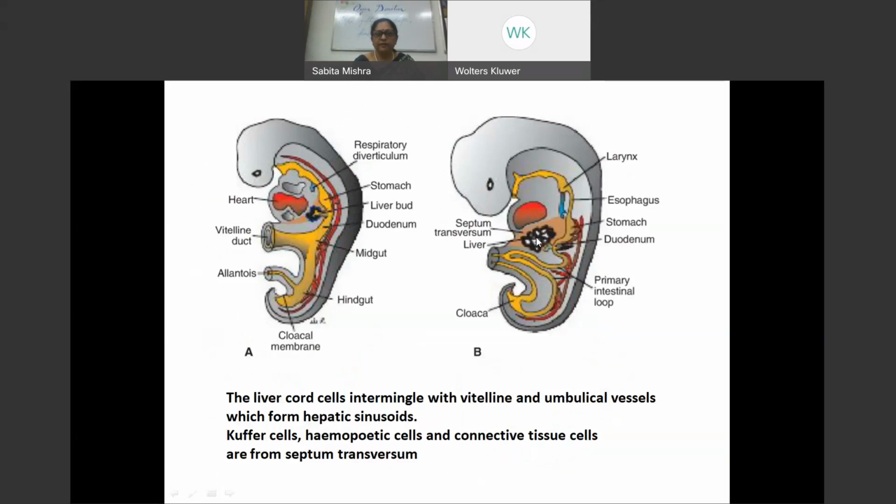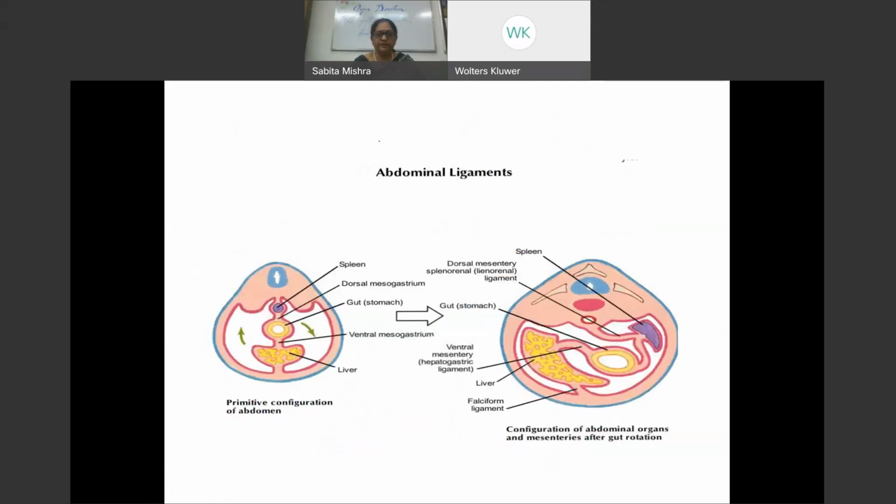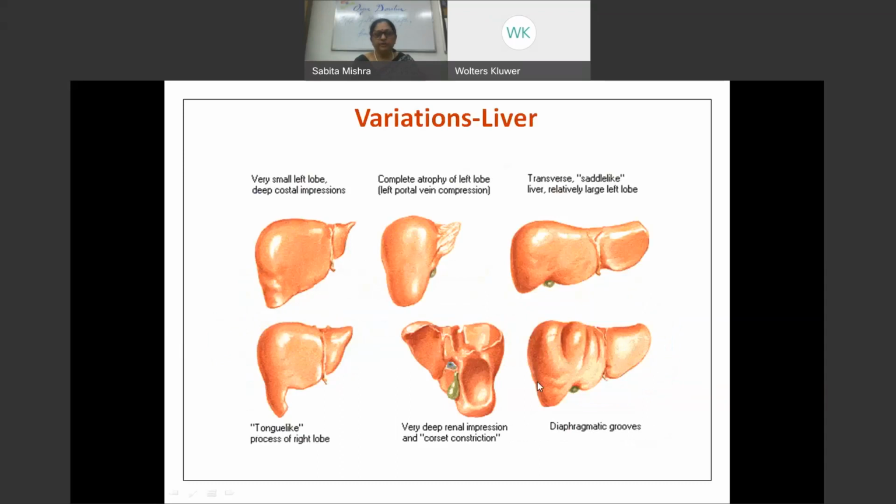So the blood vessels from the vitelline and the umbilical vessels would be forming the hepatic sinusoids, and the septum transversum would be giving rise to the connective tissue stroma, Kupffer cells, and hemopoietic cells. And this, of course, shows you the liver lying in the ventral mesogastrium as it is forming. So this is the lesser omentum, and as the rotation takes place, we can see that the liver is a structure which develops in the ventral mesogastrium.